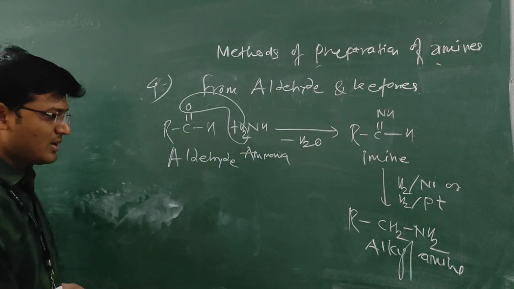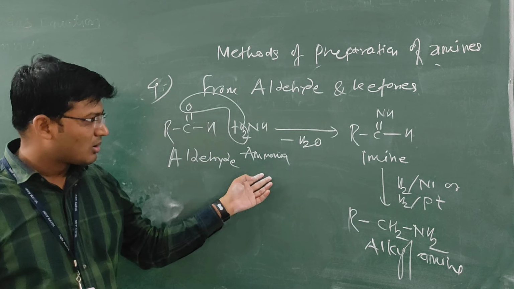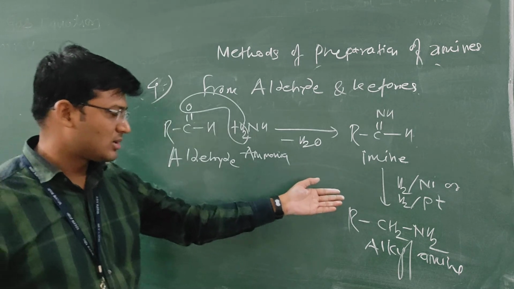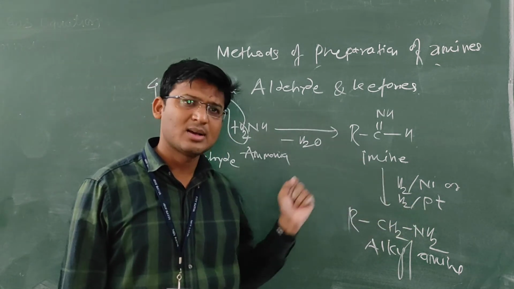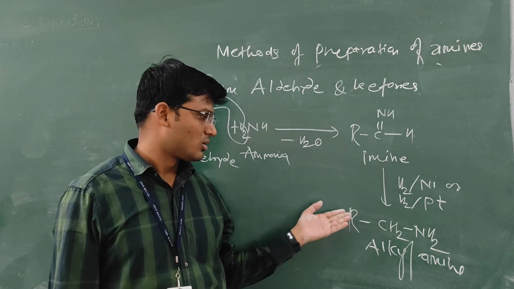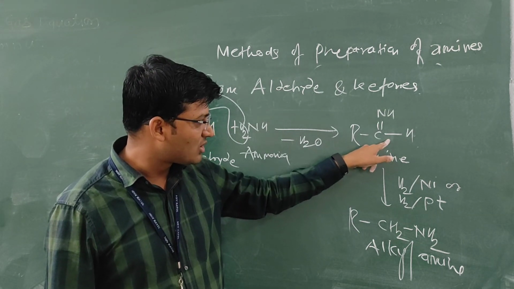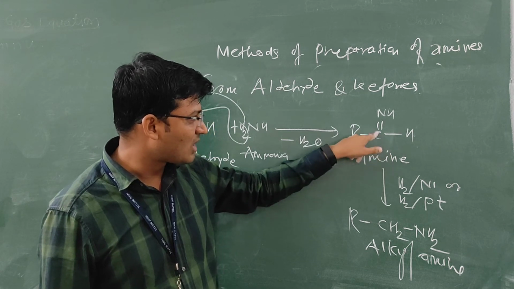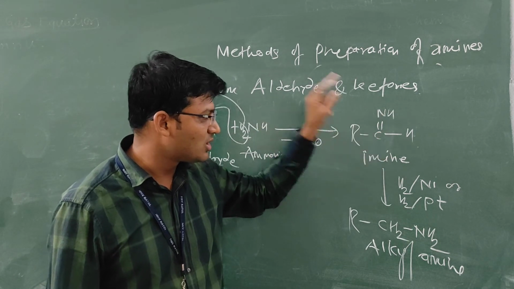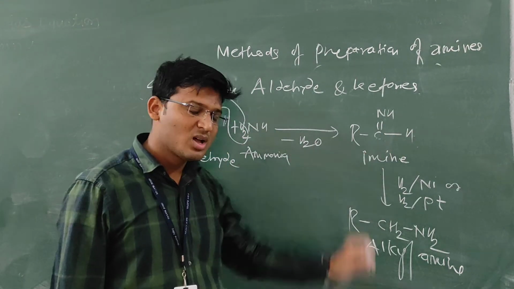In this way, the alkylamine can be prepared from an aldehyde by the reaction of aldehyde with ammonia. Then formation of imine takes place. The imine gets reduced with H2 in nickel or hydrogen in platinum as a reducing agent, which is generally used in the hydrogenation process. Then the amine is obtained. One hydrogen is inserted across the carbon double bond nitrogen. The hydrogen molecule gets inserted, one hydrogen here, one hydrogen here. Therefore, we get CH2 and NH2. The double bond gets converted into a single bond.